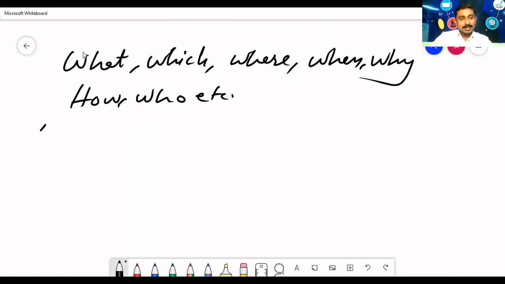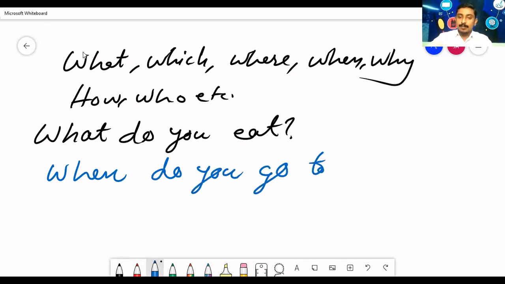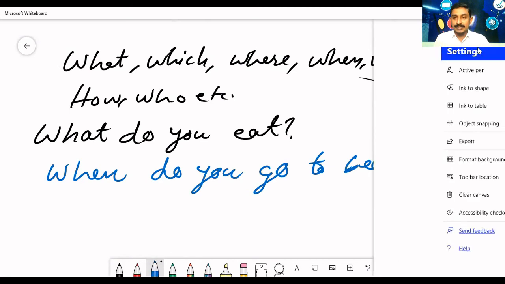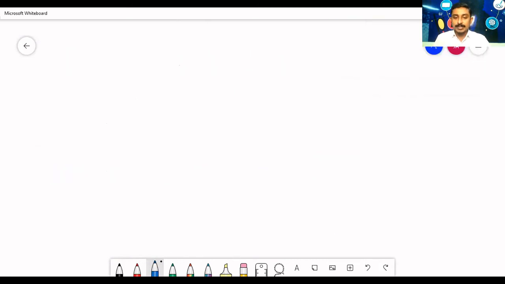So you just add what before that and write, what do you eat? Or when do you go to bed? In this manner, you can make a question using WH words in simple present tense. I hope that you have understood simple present tense.